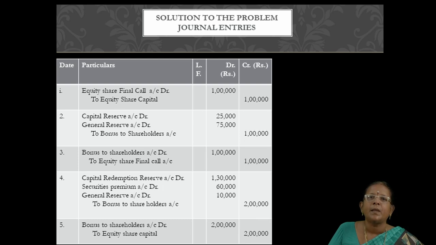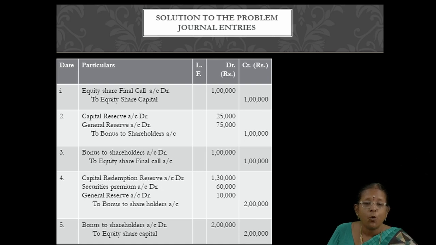First entry is final call due entry and second entry from which reserve we are going to utilize for conversion. So capital reserve account debit 25,000, general reserve account debit 75,000 to bonus to shareholders. And third entry is adjustment of bonus with the final call due. So bonus to shareholders account debit to equity share final call account, right? So these are the 3 entries for converting partly paid up into fully paid up shares. And another 2 entries are there. This is for issuing fully paid bonus shares.